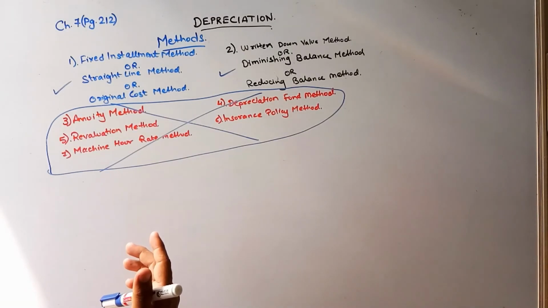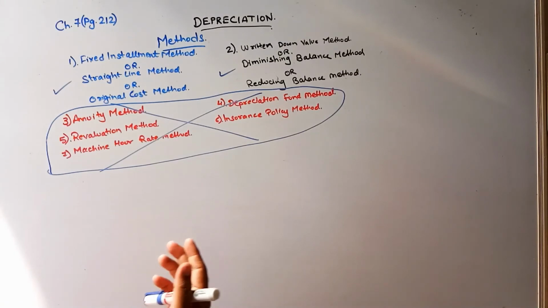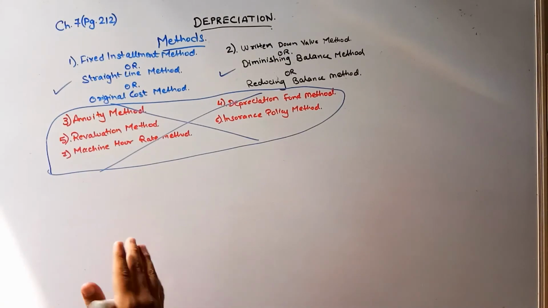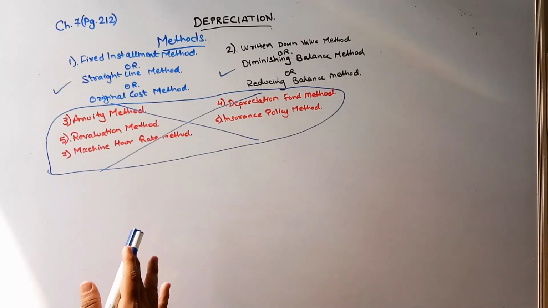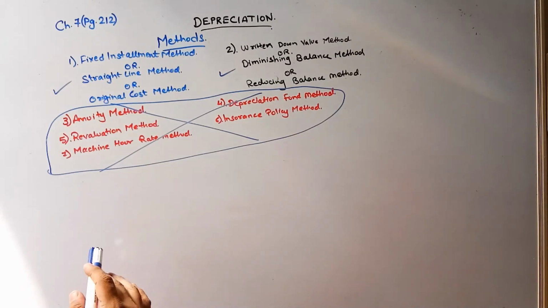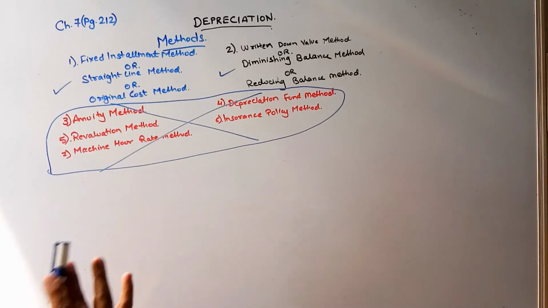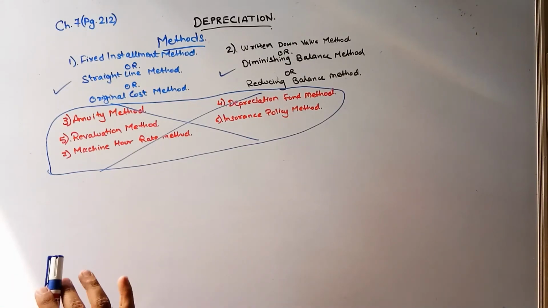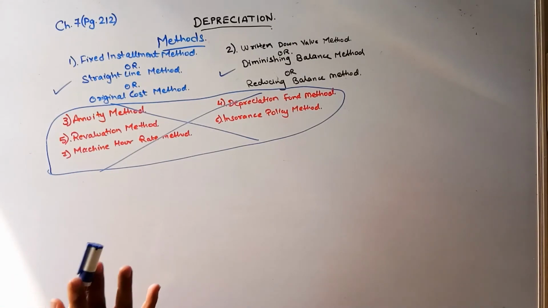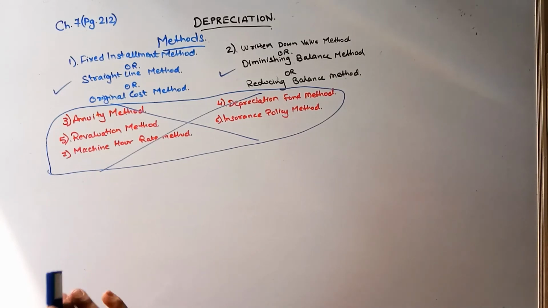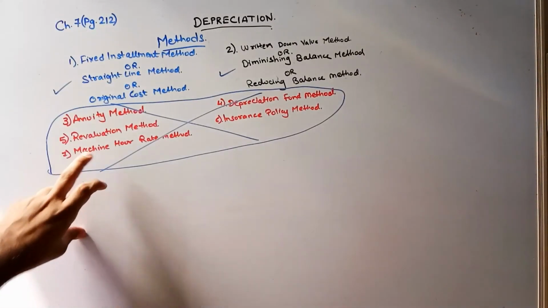Okay guys, so I will be taking an extra lecture tomorrow, wherein I will be explaining all these methods. Whoever is interested in coming and attending this lecture, please do come. Please understand all these methods, because from exam viewpoint, I completely agree that you don't need to know any of these methods, but from a practical life viewpoint, you do need to know all these methods, which are really very important, especially when it comes to depreciation fund method, machine hour rate method.